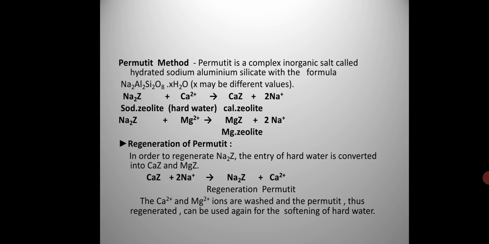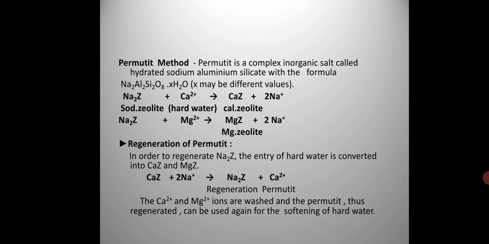The scales settle upon the inner surface of the boilers. In industries, boilers are used to prepare steam, and steam is used for the reduction purposes later on. You will be reading in detail in higher classes. So soft water is generally used in boilers, laundries, and hotel industries, in different places where hard water is never used. So there we go for the permutite process or zeolite process.